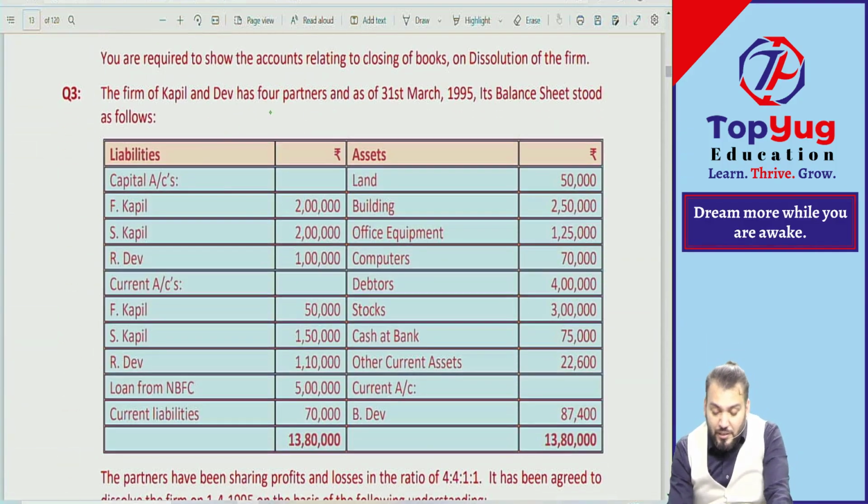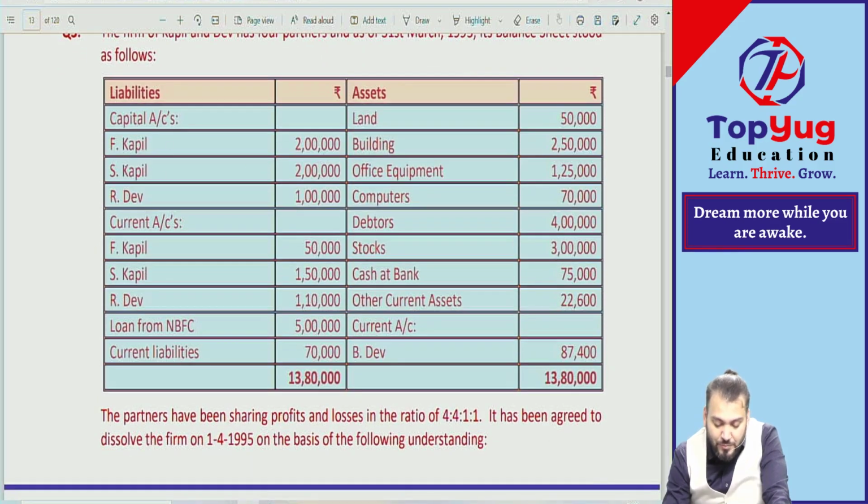The firm of Kapil and Dev has 4 partners as of 31st March 1995, and its balance sheet is as under. Capital: F Kapil, S Kapil, R Dev. Current account: F Kapil, S Kapil, R Dev. Loan from NBFC.